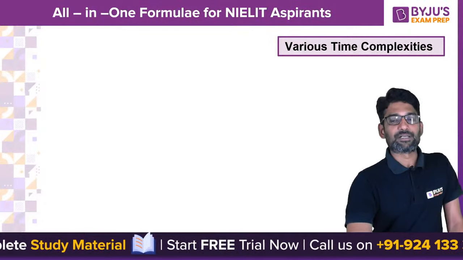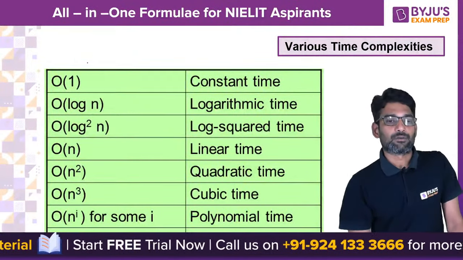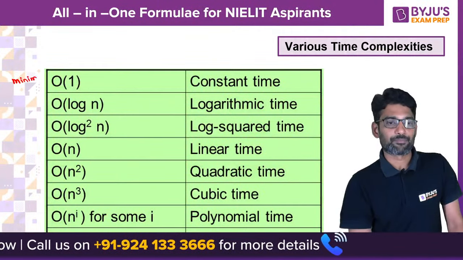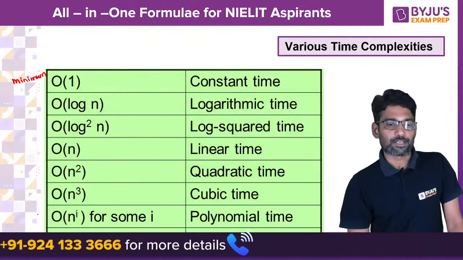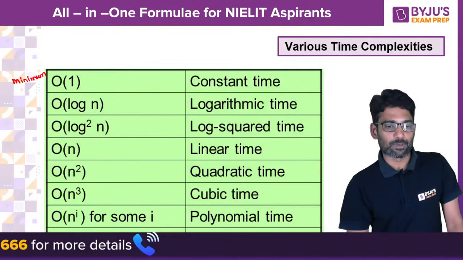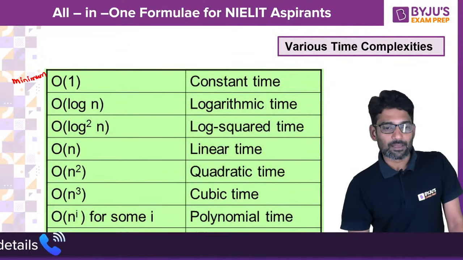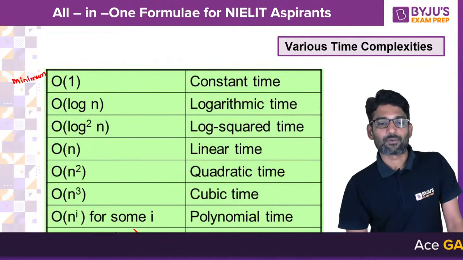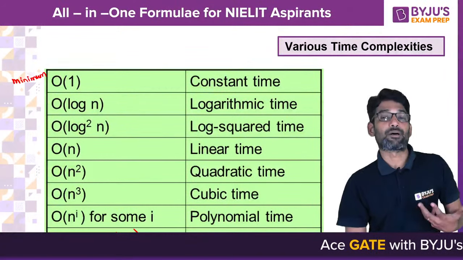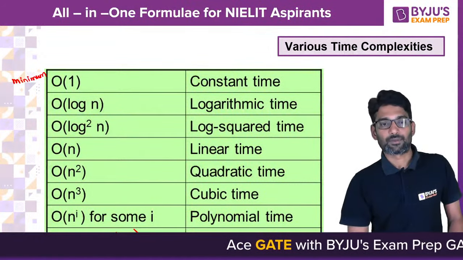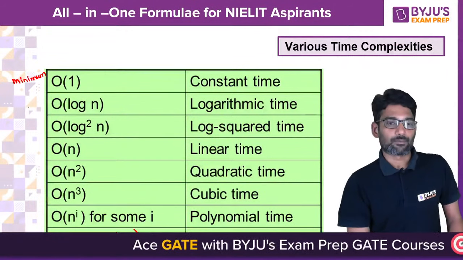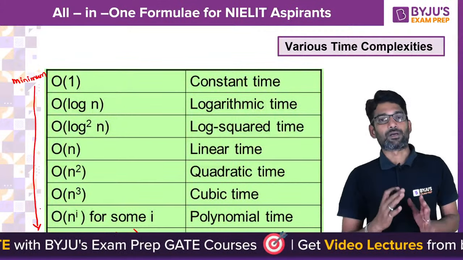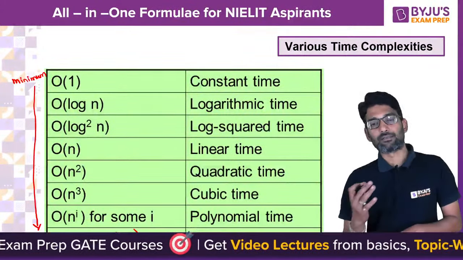And here I am presenting various time complexities. Big O of 1 is called constant time complexity, which is the minimum time complexity, and exponential time complexity, big O of 2 power n. Even than this, n to the power n is bigger, right? So from constant to exponential, you see the time complexity and their name.